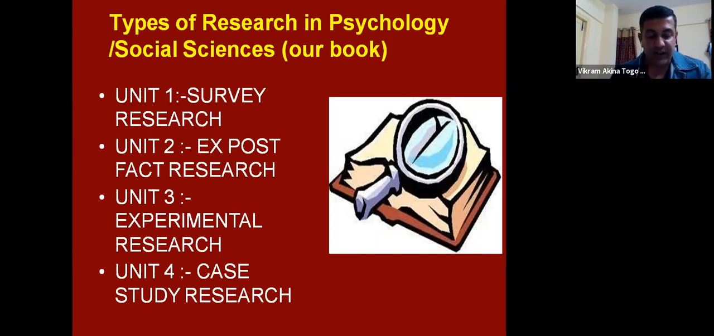It is useful in psychology because it is a descriptive form of approach where we are using this case study to find out an in-depth analysis of a group of people or a particular person.